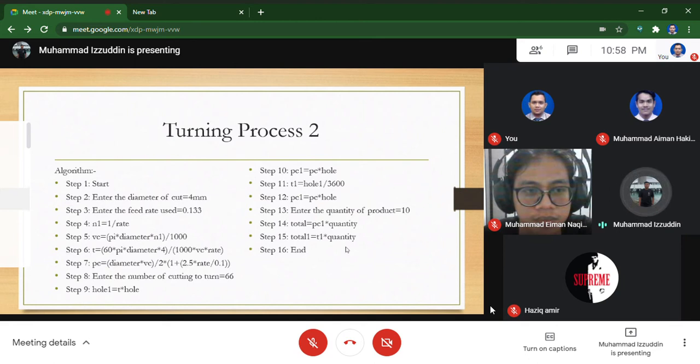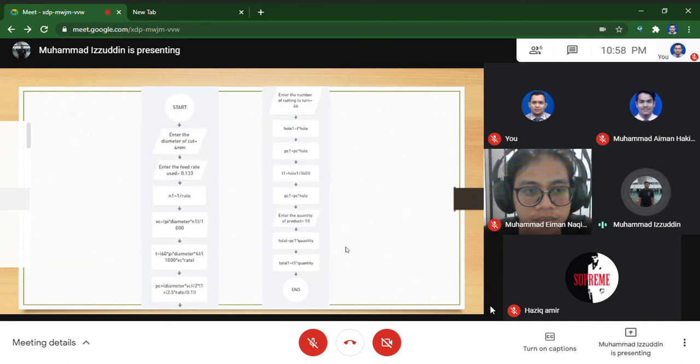Step 9 until step 12 is the formula for the calculation. Step 13, enter the quantity of product, which is 10. Step 14 and step 15 is the total power consumption and time. Lastly, step 16, end. So this is the flowchart for the turning 2 process.